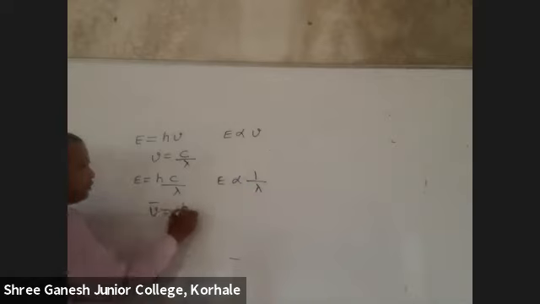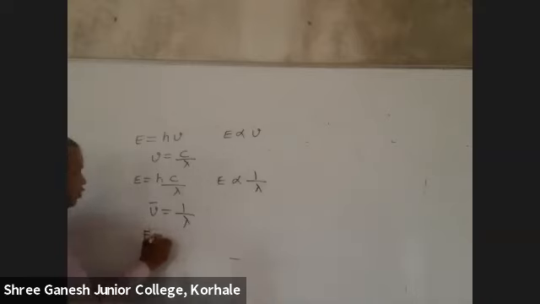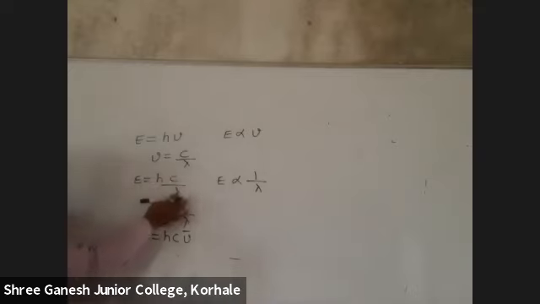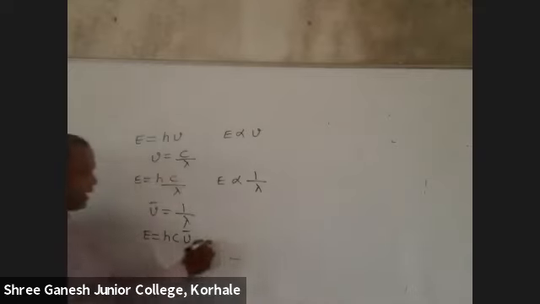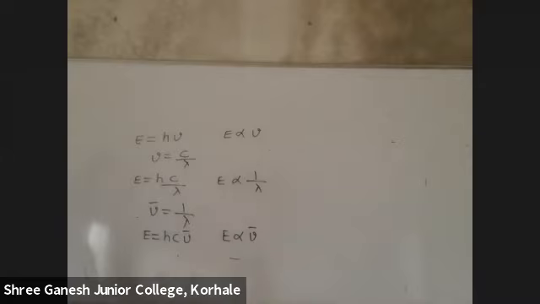Now, mu bar is 1 by lambda, wave number. At that time we wrote the definition of frequency, and the wave number definition we also learned: inverse of wavelength is called wave number. So can I write this equation as E is equal to hc, and instead of 1 by lambda we'll put mu bar, so hc mu bar? Is it correct? So can I write E is directly proportional to mu bar? We have already done this formula.